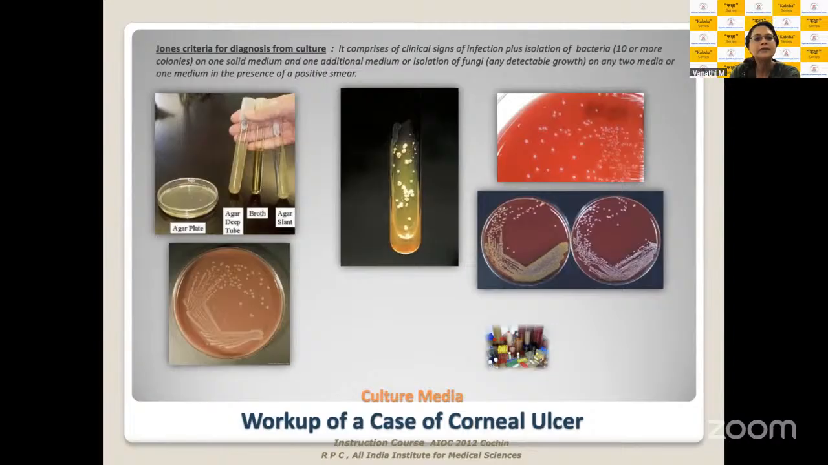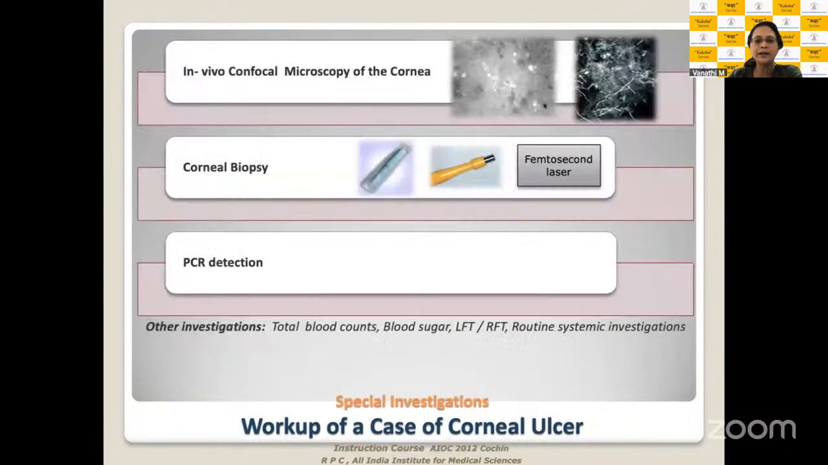Go back and revise your Jones criteria for diagnosis from culture. I think most of the time these are more textbookish and they're not going to ask you, but it's better to read about all these in any textbook you are referring to. Other diagnostic modalities which will help you in management of corneal ulcers. Again, this is a frequent question which is asked in your viva.